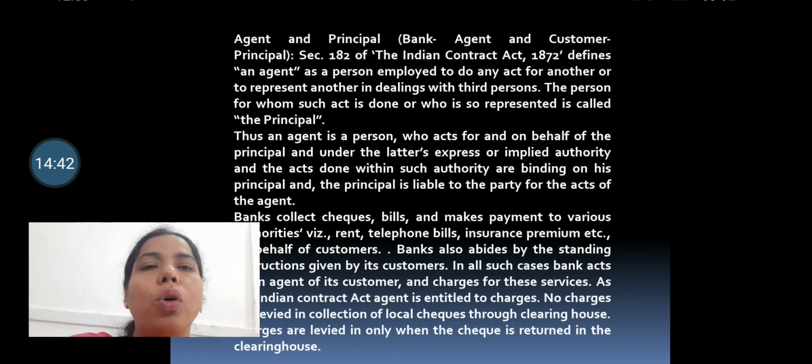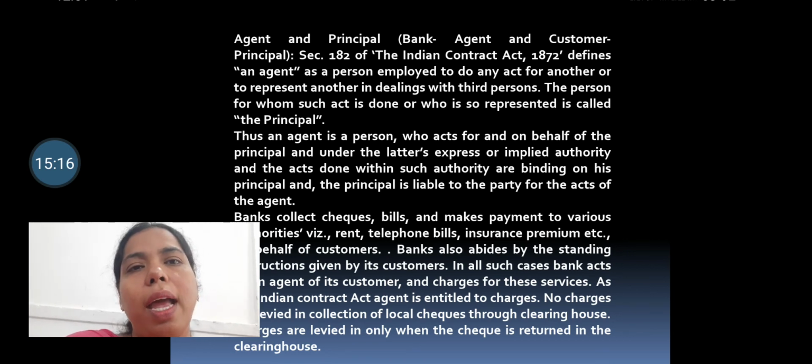Okay, so the Indian Contract Act 1872 defines an agent as a person employed to do any act for another or to represent another in dealing with a third person. The person for whom such act is done or who is represented is called the principal. An agent is a person who acts for and on behalf of the principal under express or implied authority, and the acts done within such authority are binding on the principal, and the principal is liable to the third party for the act of the agent.